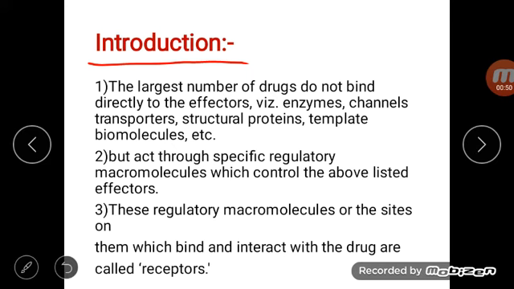These regulatory macromolecules, or the sites on them which bind and interact with the drug, are called receptors. So usually drugs do not bind directly to the effectors. They show their intended pharmacological effect by binding to the receptors, and then drug receptor complex shows physiological action.